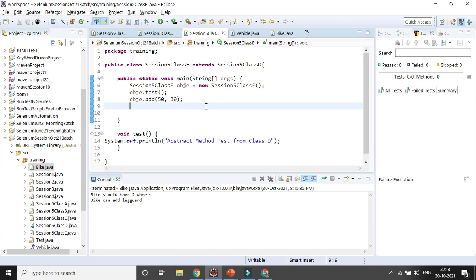Because we are not giving any statements when we are declaring that method in the abstract class, whenever we call it in another class, every time we need to pass something, like just a System.out.println. Okay, suppose I give you an example. Suppose you are working in some company.